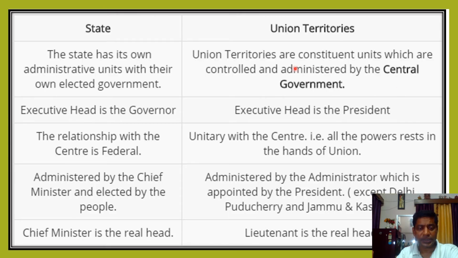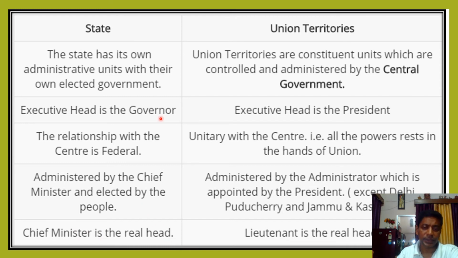Next, here I have explained. You can see that, particularly in federalism, the state has its own administrative units with their own elected government, and the executive head is the governor. Besides, there is the chief minister, you can see downside. The relationship with the center is federal. For example, take Rajasthan and the center. The nature of the relationship between Rajasthan and the center is federal. And who is the head of this state? The chief minister.